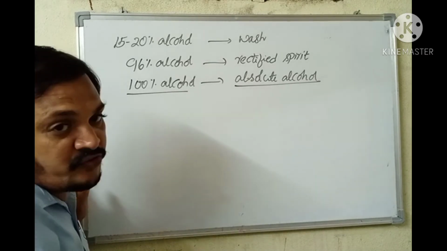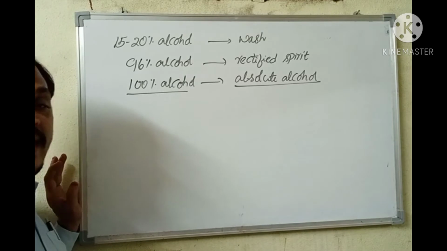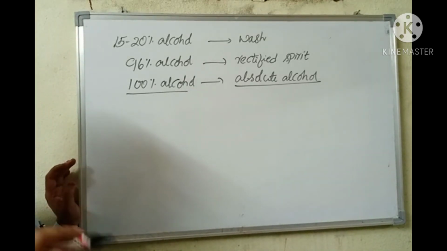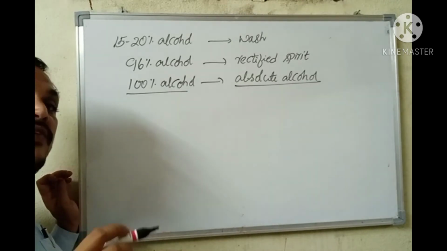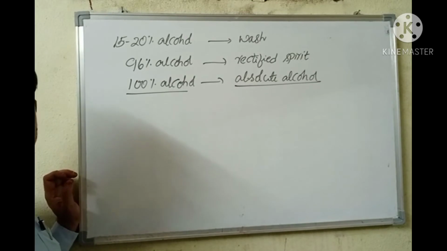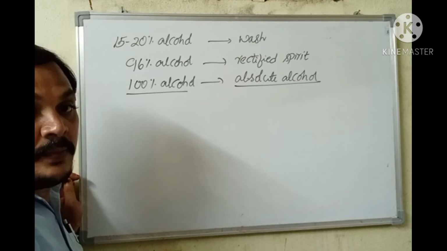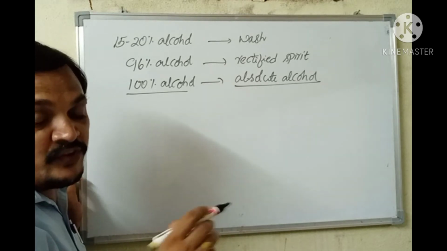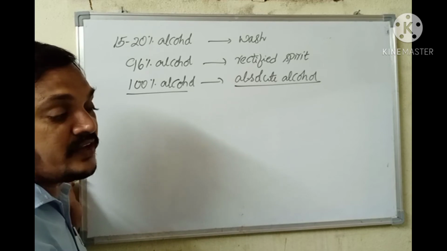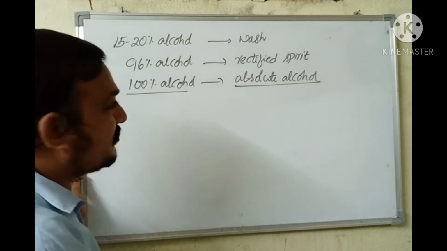So while transporting, to prevent the misconsumption by fourth class people like drivers and cleaners, this absolute alcohol is contaminated by addition of some external substances like methanol, methyl butyl ketone, aviation gasoline, etc. That absolute alcohol, which is contaminated with methanol, methyl butyl ketone, and aviation gasoline, is known as denatured spirit, which is unfit for consumption.